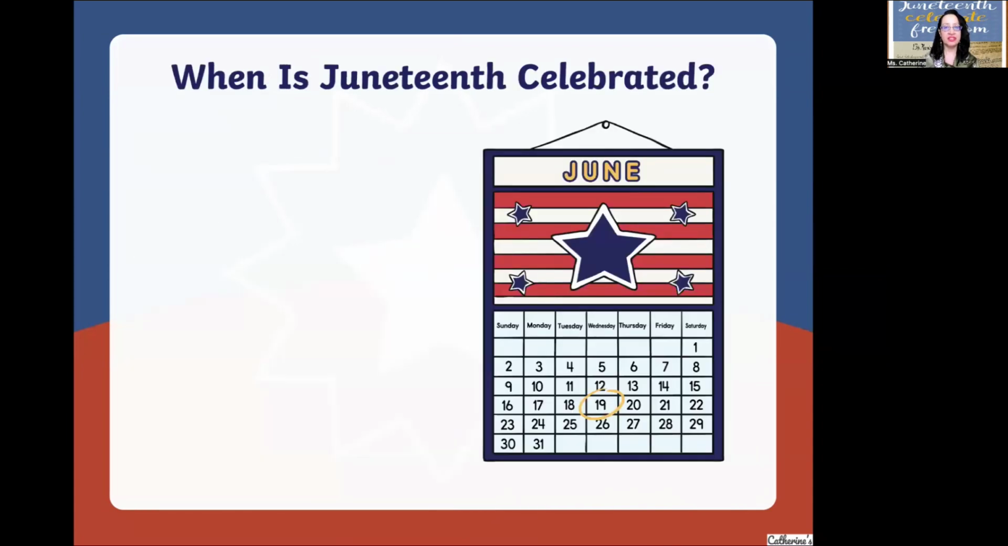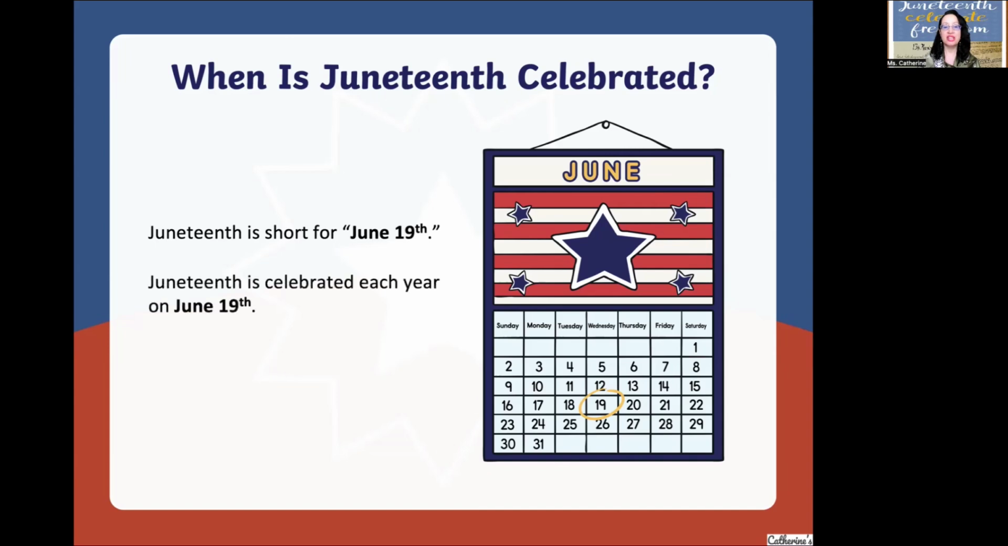When is Juneteenth celebrated? Well, look at the calendar here and look what is circled. Juneteenth is short for June 19th. Juneteenth is celebrated each year, or annually, on June 19th.